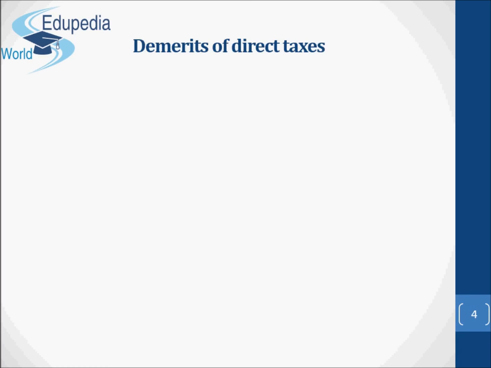The important demerits of the direct taxes are explained as follows. Uncertainty. The precise degree of needed progression cannot be estimated on account of the difficulties of measuring the ability to pay and the subjective nature of the marginal utility of income.